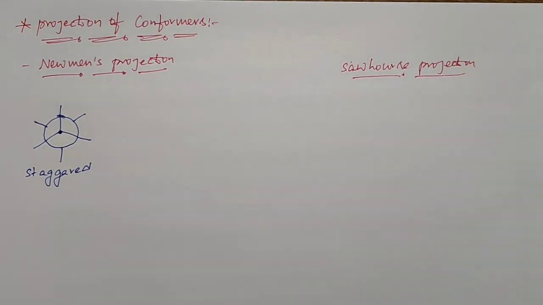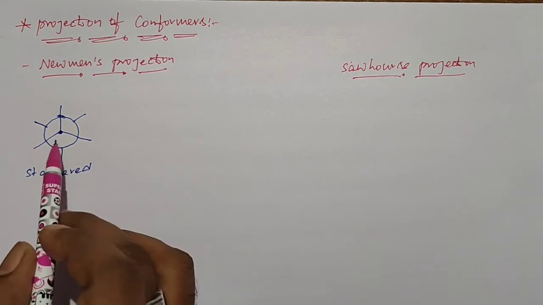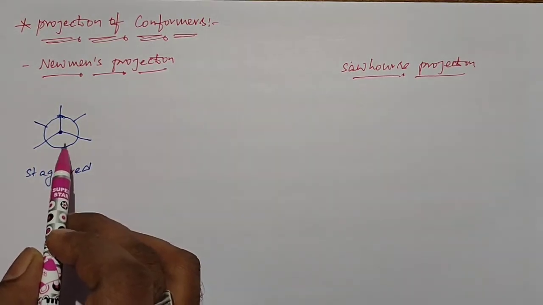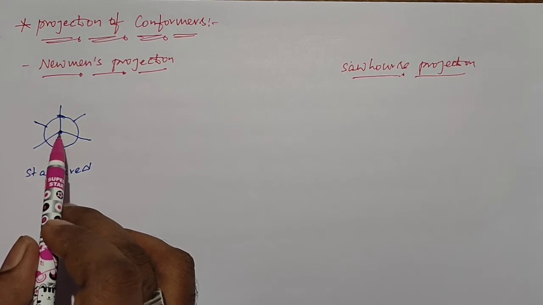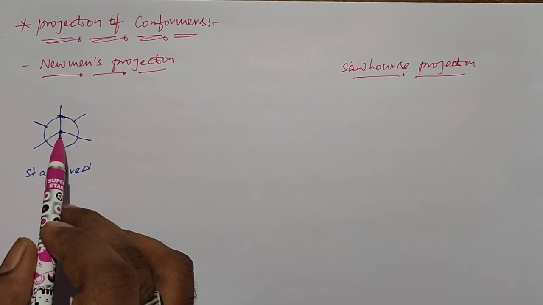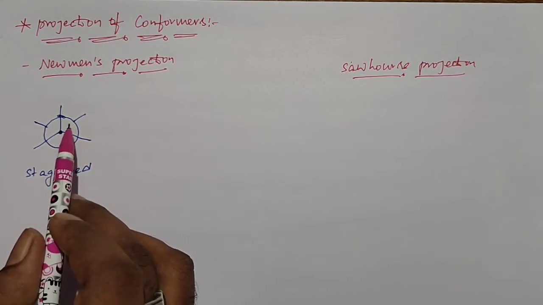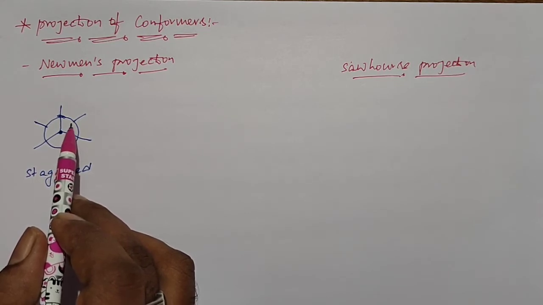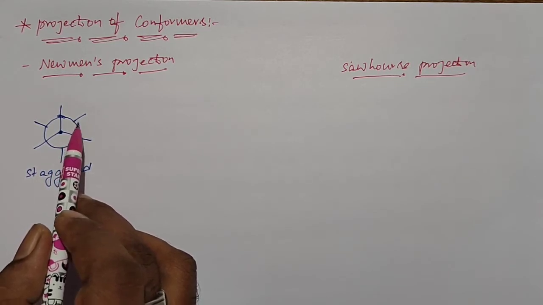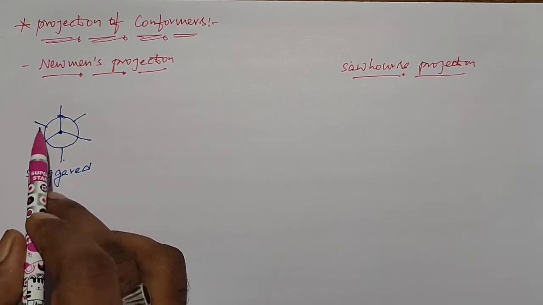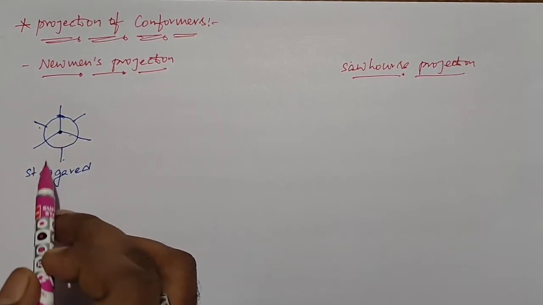Once again, in Newman's projection the front carbon is a dot, the back carbon is a circle, the bonds of the front carbon are drawn from the center, and the bonds of the back carbon are attached to the circle. These are the bonds of the back carbon and these are the bonds of the front carbon.